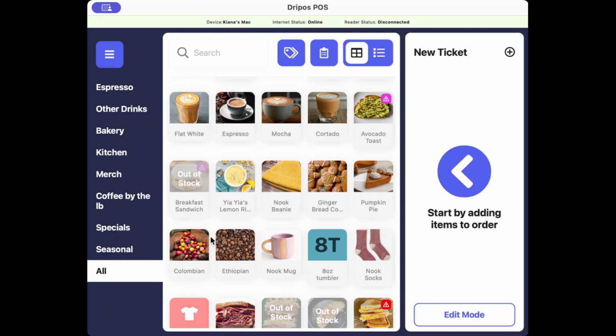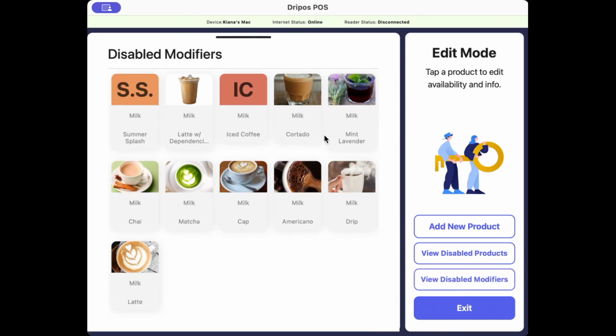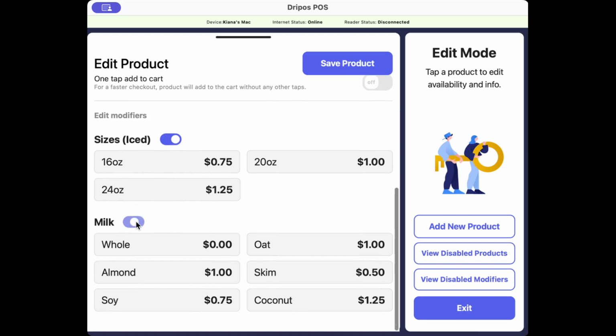Another thing to note is that modifiers can only be deleted from the web dashboard, so that is not a functionality that can be done from your point of sale. Any modifiers that you have disabled can be viewed by clicking on this View Disabled Modifiers button down here. So if you wanted to just quickly re-enable it, you could just go in, turn on Enable, and click Save Product.